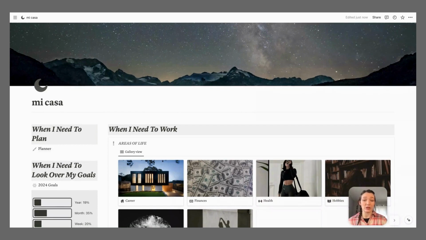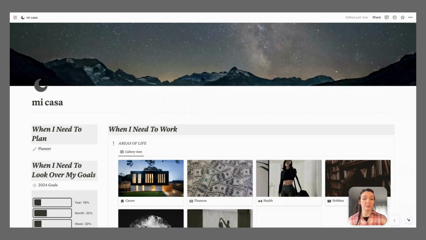This is my homepage, and for me, I wanted Notion to be simple and effective. So for me, I felt that I needed to have a planner to plan my weeks and my months. I needed to have a place where I was able to have a vision board and set goals. And then I needed to have different pages that I used regularly.